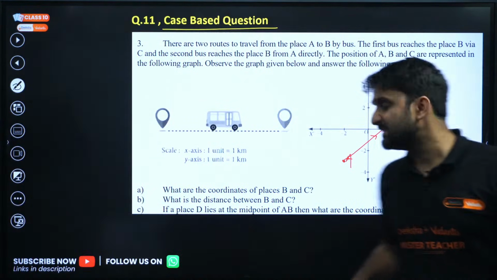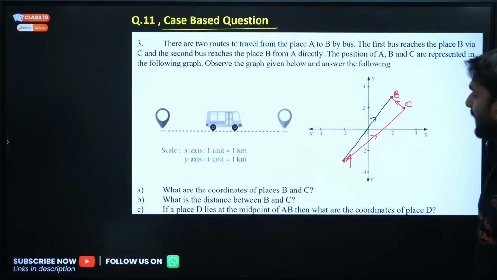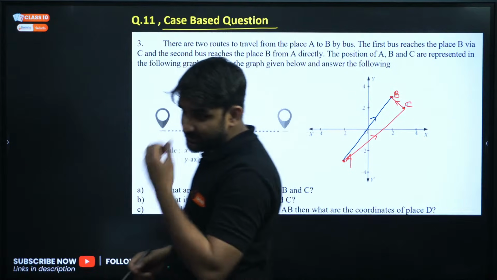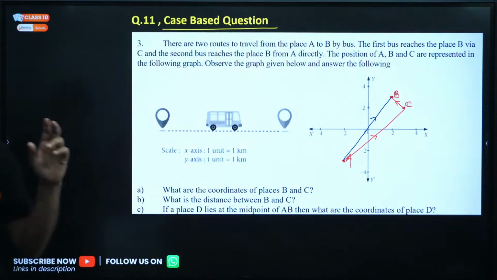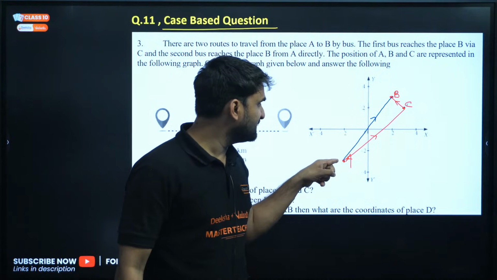The second bus is directly taking this path. I hope you are understanding the point. So there are two paths: the first bus is using A, C, B, and the second is directly A, B.